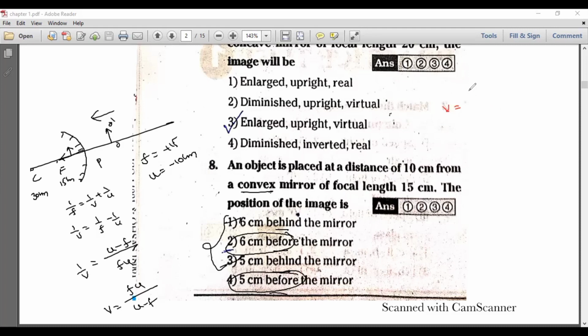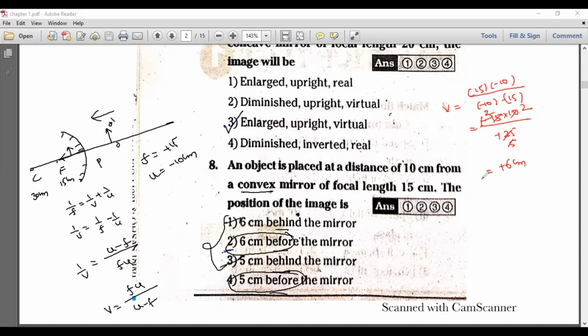The f value is 15 and the u value is minus 10, so minus 10 minus 15. So minus 15 into 10, don't multiply the numerator, because you will get complexity, divided by minus 10 minus 15, which is minus 25. Anyhow, minus minus will get cancelled. 2 3s are 6, 2 5s are 10, so the answer is 6 centimeters. It is nothing but plus 6 centimeters.